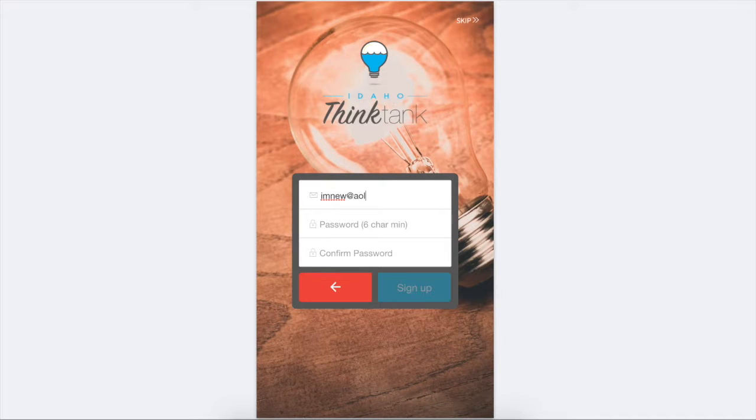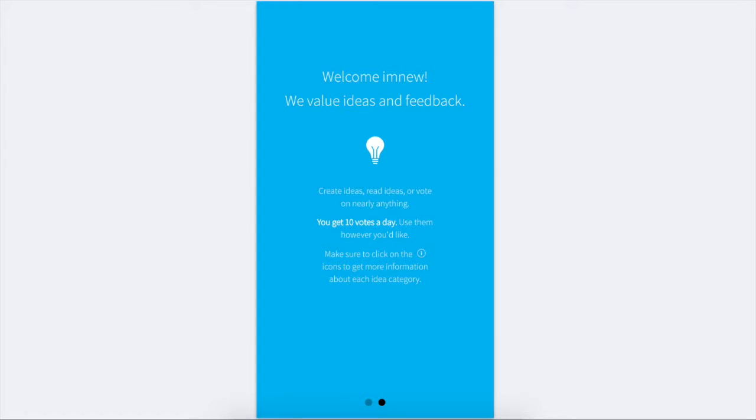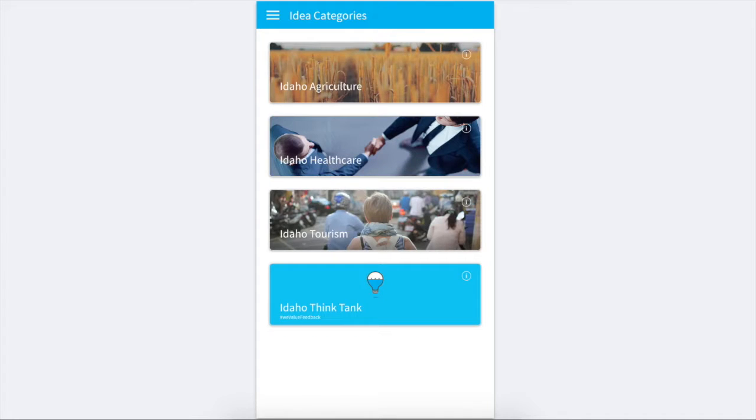We'll just go ahead and create a dummy user and log in. Okay, we'll go ahead and sign up. I'll say, hey, I'm new. Yes, that name's available. All right, welcome. There's a little welcome screen with some information. We'll skip that and go straight to the app.